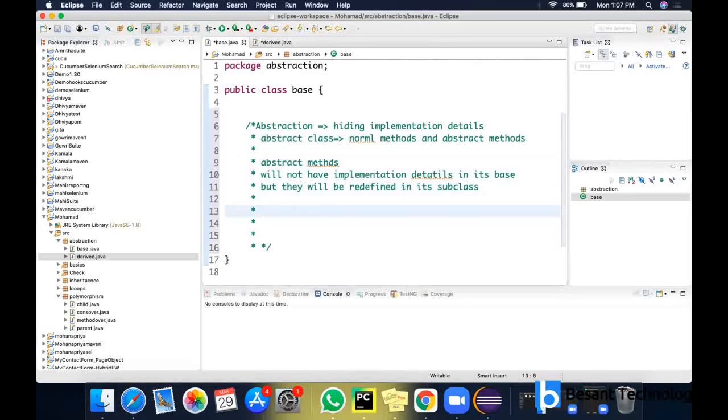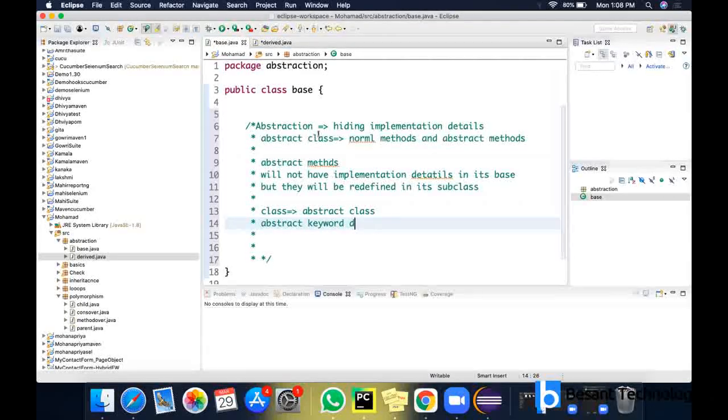Suppose you want to convert a normal class to an abstract class, you have to add the abstract keyword before the class definition.